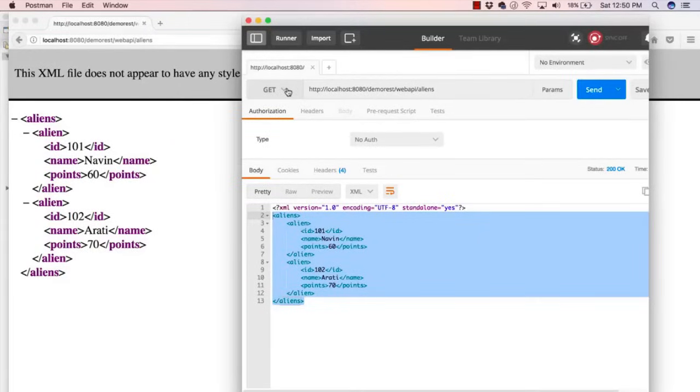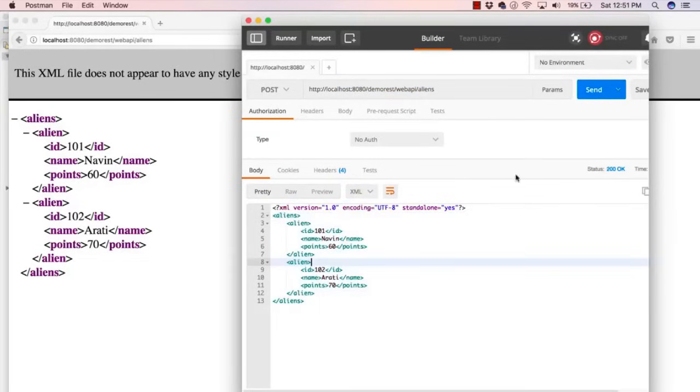Again, we can create our own client. If you want to explore that, we can create our own Java client, but we don't want to do that as of now. We are focusing on an inbuilt tool. So we got a Postman where you can send a request. If you want to send a POST request, just simply click on POST and say send. You don't have to touch your URL. If you want to do that, you can, but it's not required. So you can fetch data in JSON format, you can fetch data in XML format the way you want, right?